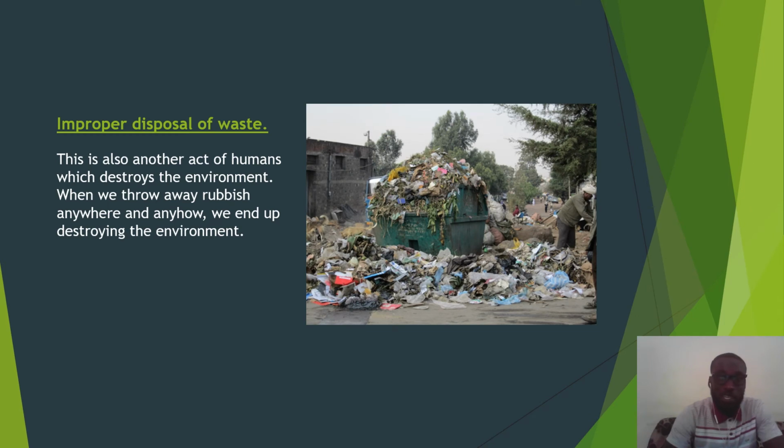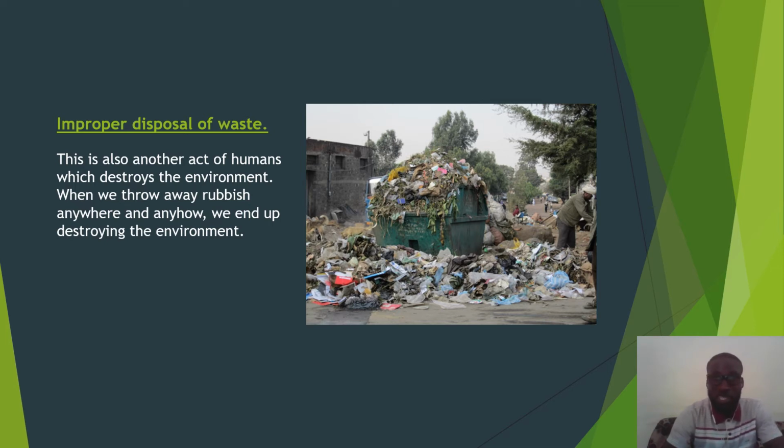So let's take a look at another act of humans which destroys the environment, and we have improper disposal of waste. This is also another act of humans which destroys the environment. When we throw away rubbish anywhere and anyhow, we end up destroying the environment.